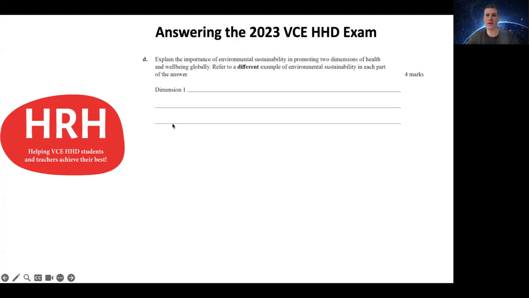Now, question D asks you to explain the importance of environmental sustainability in promoting 2 dimensions of health and well-being globally. And you had to refer to a different example of environmental sustainability in each part of your answer. So you can see there you're linking into an example of environmental sustainability and then linking that on to 2 different dimensions of health and well-being. So essentially it's broken up into 2 sort of 2 mark questions.